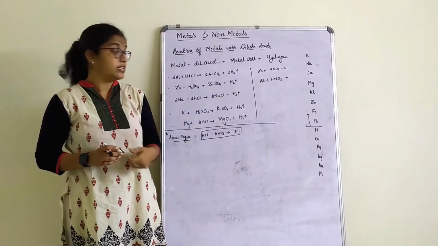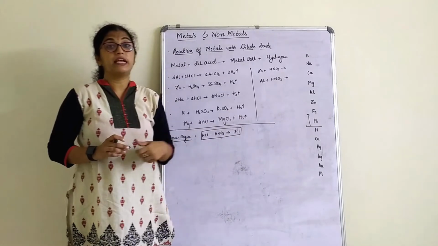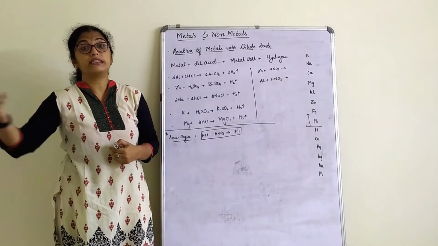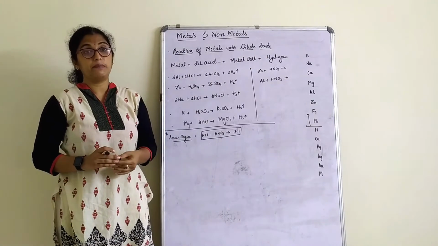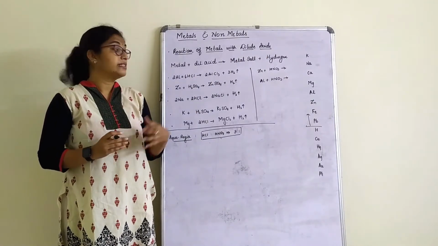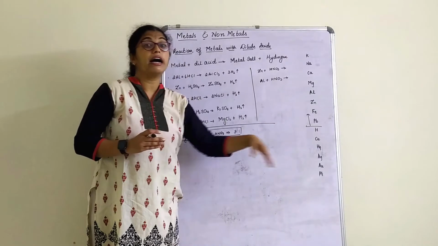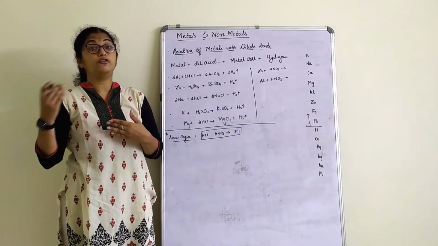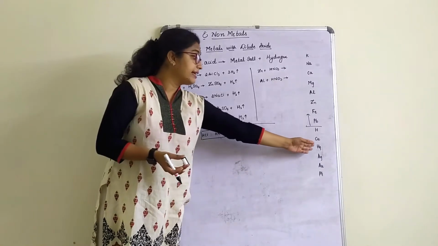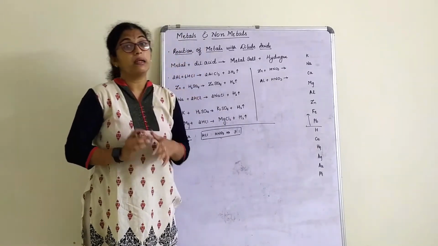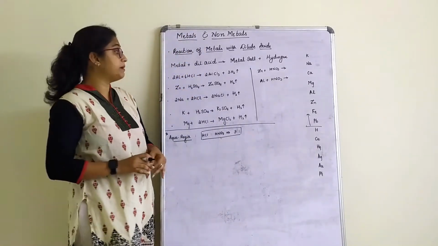Tomorrow if a reaction is asked, copper plus sulfuric acid, what is the reaction? Which salt and hydrogen gas are liberated? We have to write that since copper is placed below hydrogen, it does not react with sulfuric acid or hydrochloric acid, neither do mercury, silver, gold or platinum. That you have to remember.